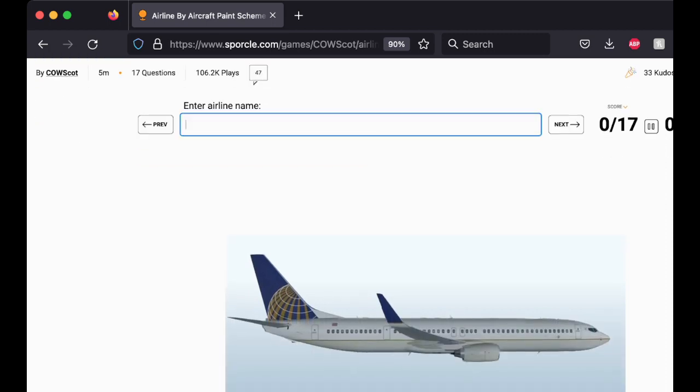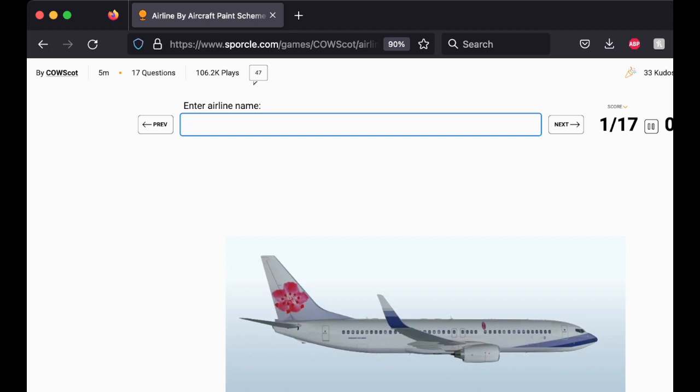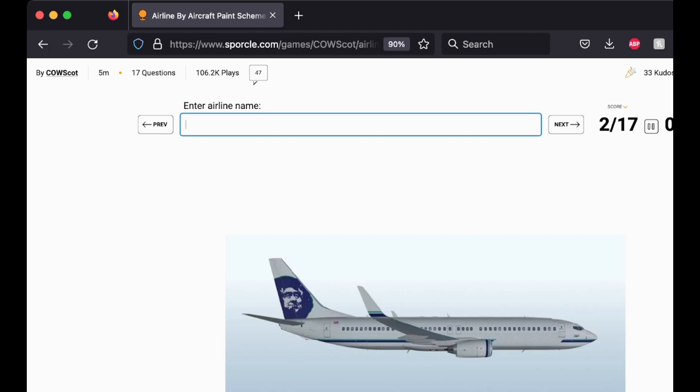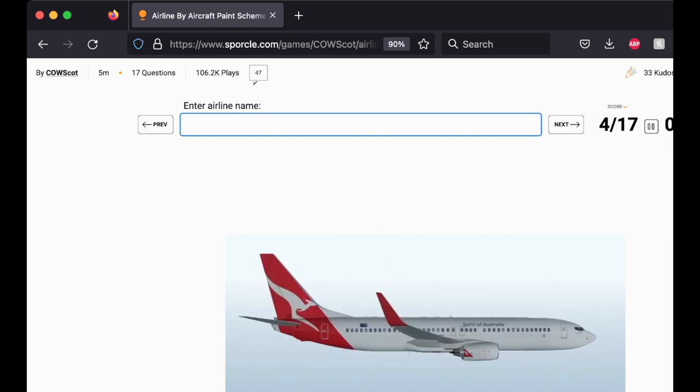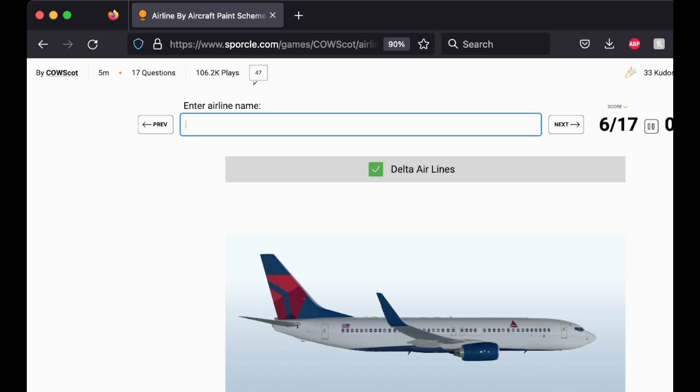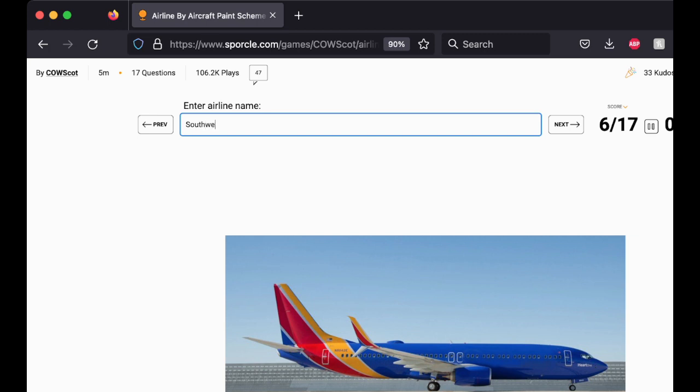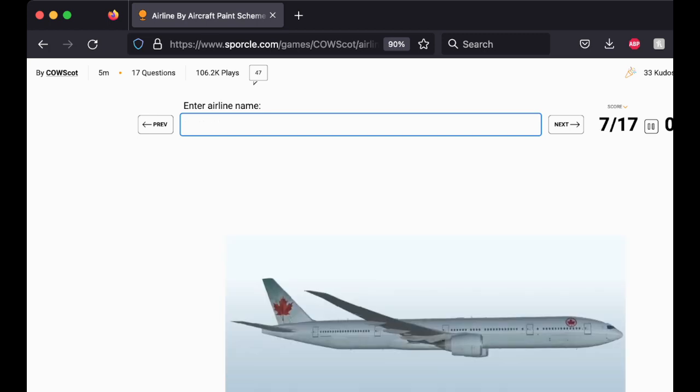And again, so this is United. Again, United bought out Continental. And is that Hong? That's Alaska. That's Lufthansa. Qantas. That's Delta. That's Southwest. That's Air Canada.